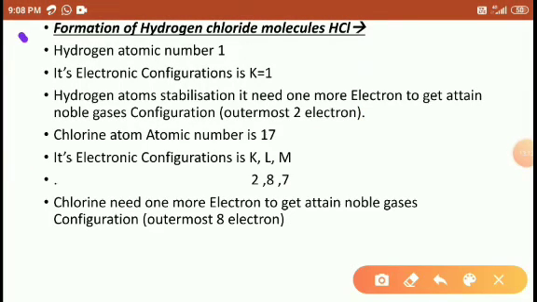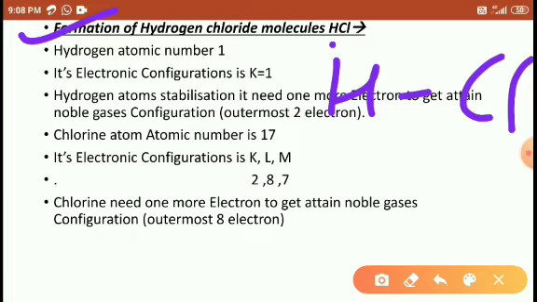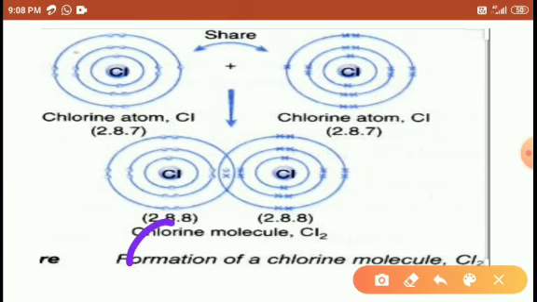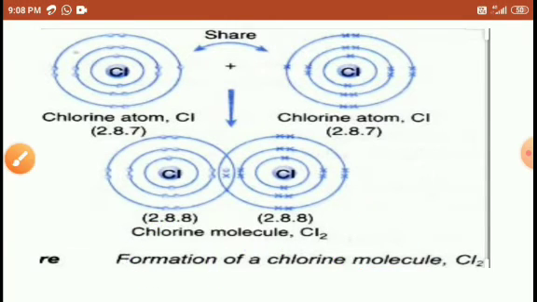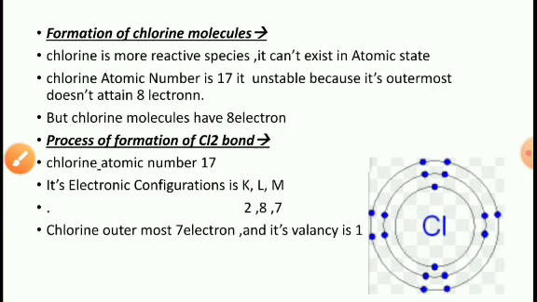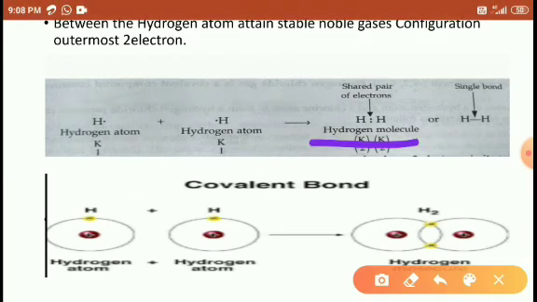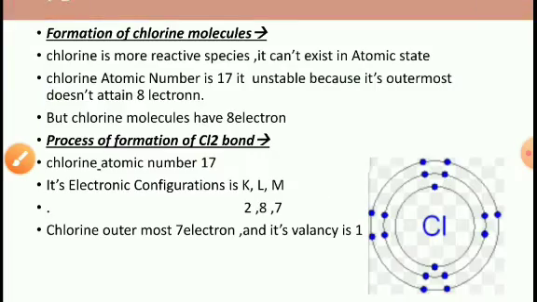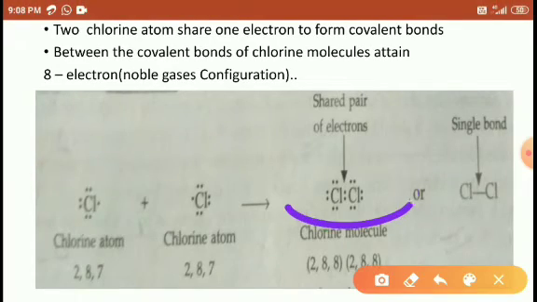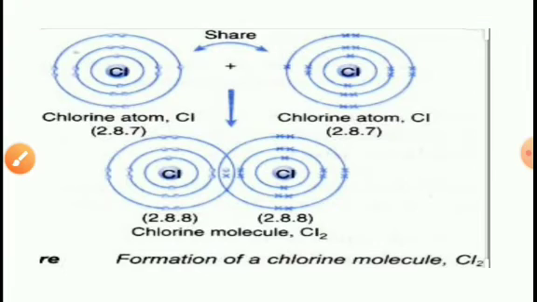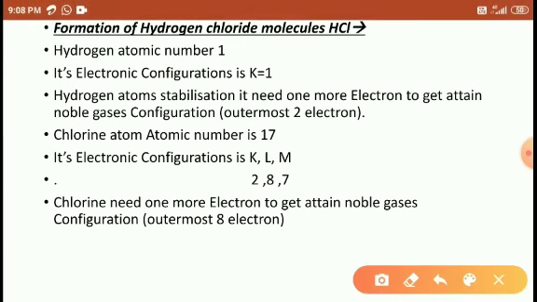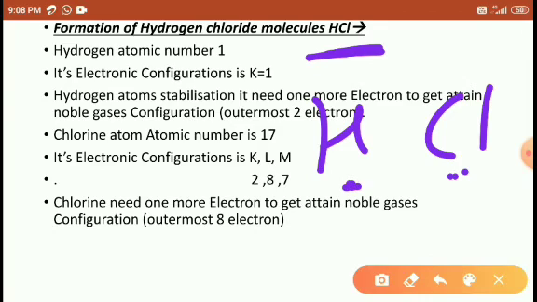Okay, formation of hydrogen chloride. Hydrogen chloride, HCl, is a covalent bond formed between two different species. Both are different here, but in the previous reaction both hydrogen atoms were the same, and in the chlorine molecule both chlorine atoms were the same. But here, in hydrogen chloride, hydrogen and chlorine are different atoms.